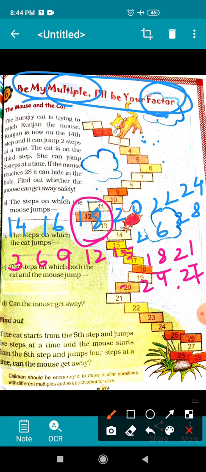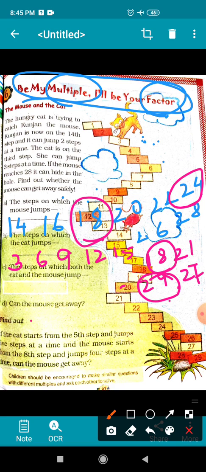This is 18 and this is 18. And here 24 and 24. So on 18 and 24 they both jump. Okay, it means they meet on 18 and they meet on 24. So there is no scope of getting away.